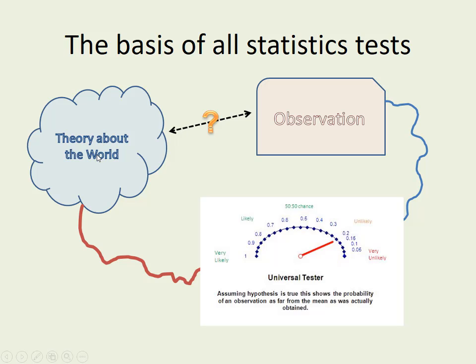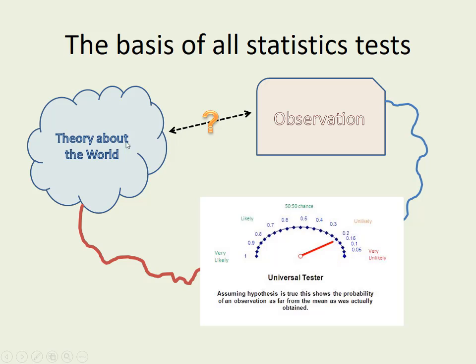So if you think that it's the daytime, you walk around, you see people sunbathing, or people doing their washing or shopping, and you think, okay, that fits the pattern. But if you start seeing something very unlikely, like you think it's the daytime, and then suddenly you see people pulling their curtains, and you see bats flying around, you think, oh, well, it could be just that there are some bats out there early today. And then it starts getting dark, you think, oh, perhaps there's an eclipse of the sun, and then it gets completely pitch black for hours, you think, oh, perhaps the sun's been swallowed by a giant ghost in space. At some point, you start to think, actually, perhaps my theory that it's daytime may not be true. So this is the idea of all statistics tests.